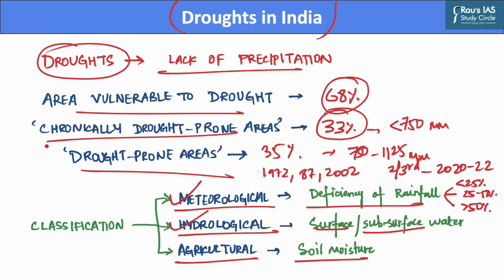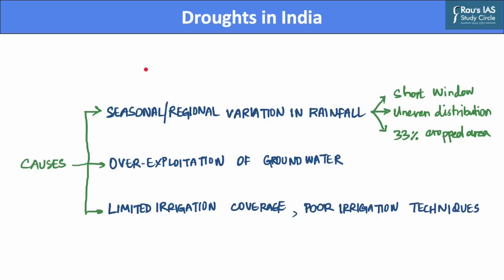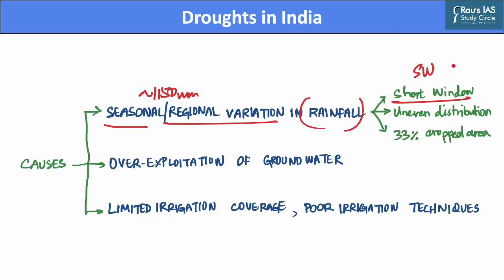Now, after we have done with what droughts are and their classification, let us discuss causes for recurring droughts in India. In spite of a high average annual rainfall in India of around 1150 millimeters per year, there are considerable seasonal and regional variations in the amount of rainfall in the country. First, the southwest monsoon season has a very short window, and the duration of this season is less than 100 days. In this short season, the country receives about 73% of its total annual rainfall.